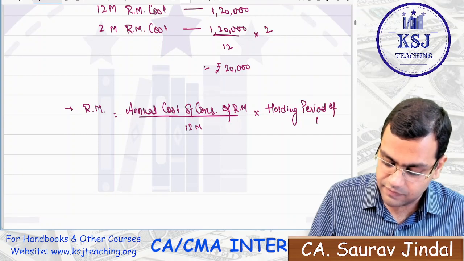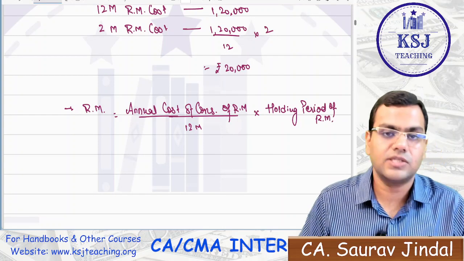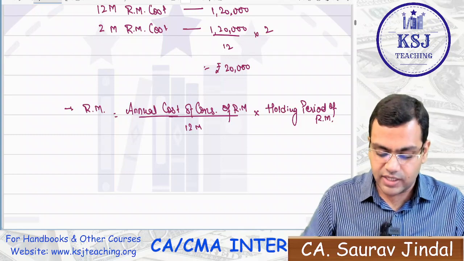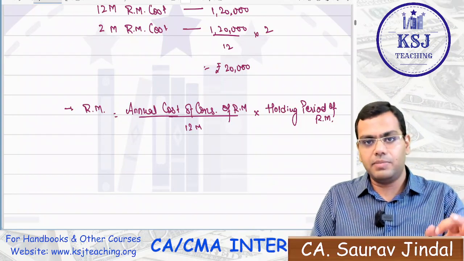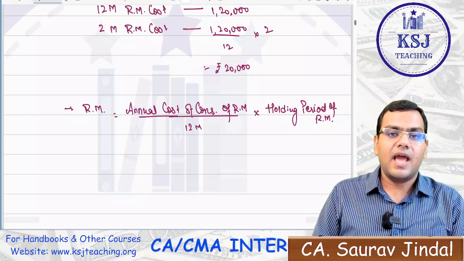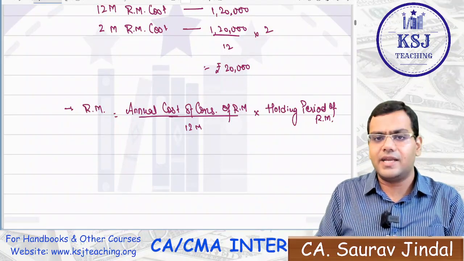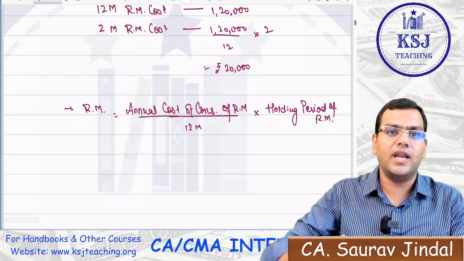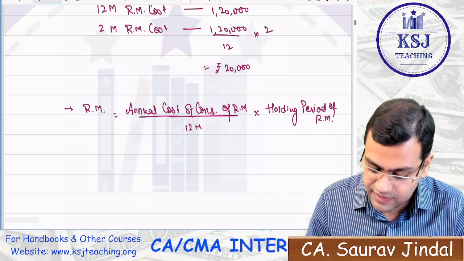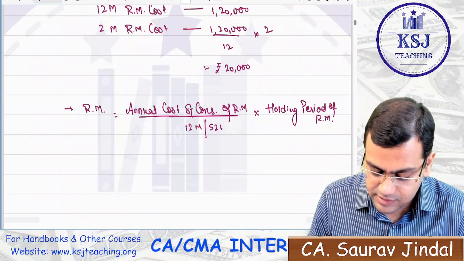Holding period of raw material. Clear, sir? So this is the calculation regarding the raw material. Holding period will be given to you in the question, and we have written it in months. It can be in weeks. You can change it accordingly. If the holding period is given to you in weeks, you can take 52 weeks, right?